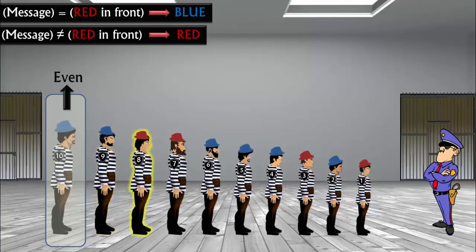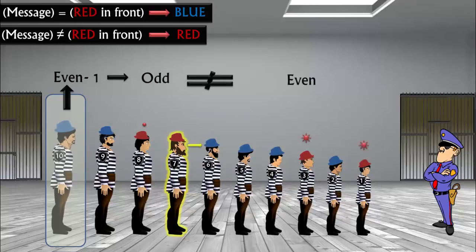Prisoner 8 sees odd count of red hats, which doesn't match with the message, so with the help of formula he calls out red. For prisoner 7, the calculated message from behind is message minus actual red hat calls so far. So even -1 gives odd parity, and that's not equal to the parity of red hat count that he sees in front. So he calls out red.